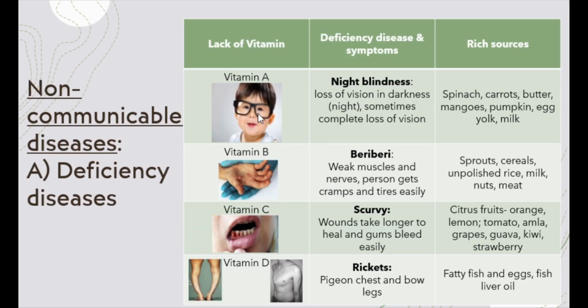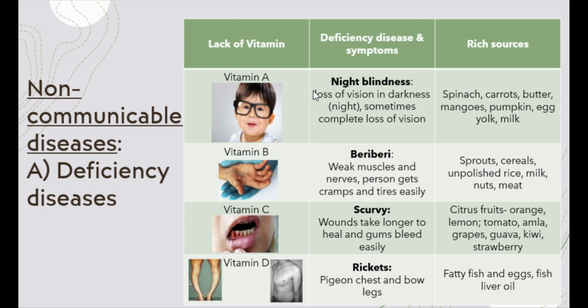Remember that not all diseases are communicable. Many diseases do not spread from one person to another, and therefore they are called non-communicable diseases. These are mostly diseases which are caused because of the deficiency of a vitamin or mineral in the person. Lack of vitamins A, B, C, and D, to name just a few, causes different diseases which show as different symptoms. Now let's take a look at the disease caused because of deficiency of vitamin A.